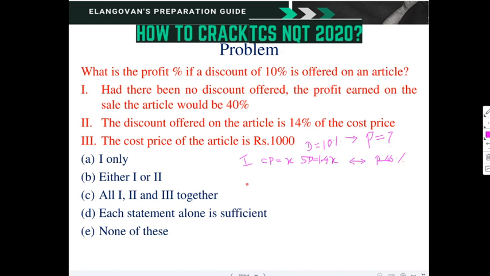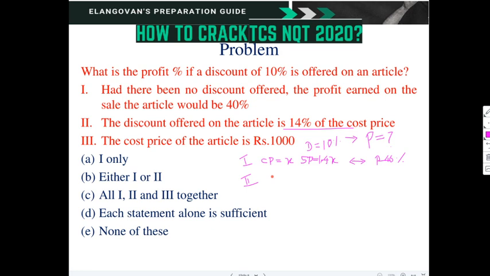Okay, then the second statement: the discount offered on the article is 14% of the cost price. That is what we have to connect with the question. If the discount is 10%, then that discount is equal to 14% of the cost price. So 10% discount means 10% on the selling price.